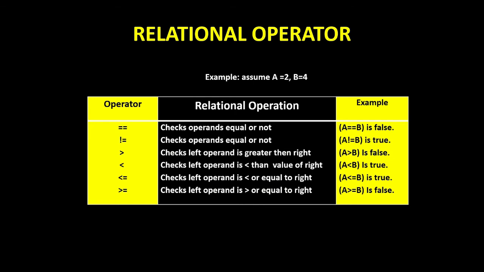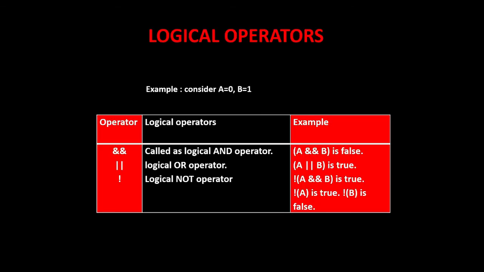Third one checks left operand is greater than right. Fourth one checks left operand is lesser than value of the right. Next one checks left operand is lesser than or equal to right. And the last one checks the left operand is greater or equal to the right.